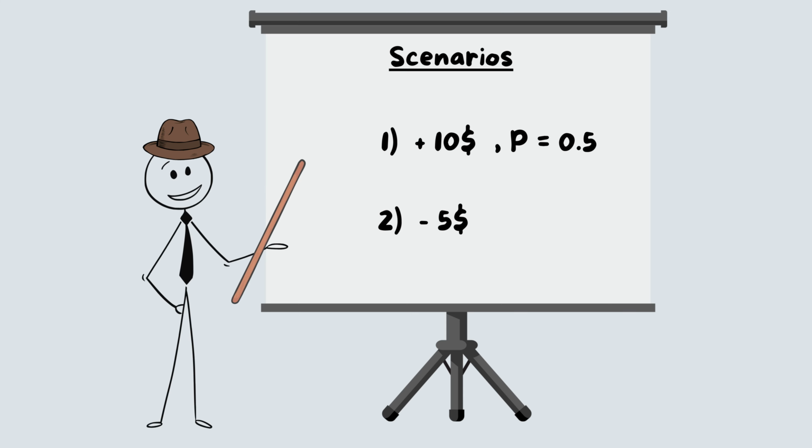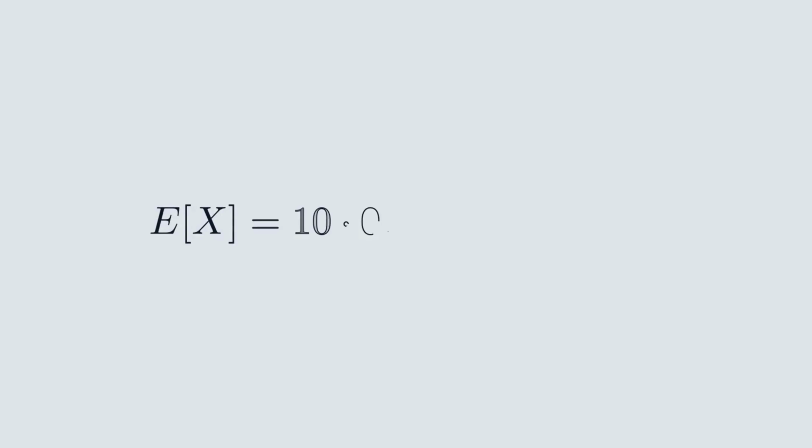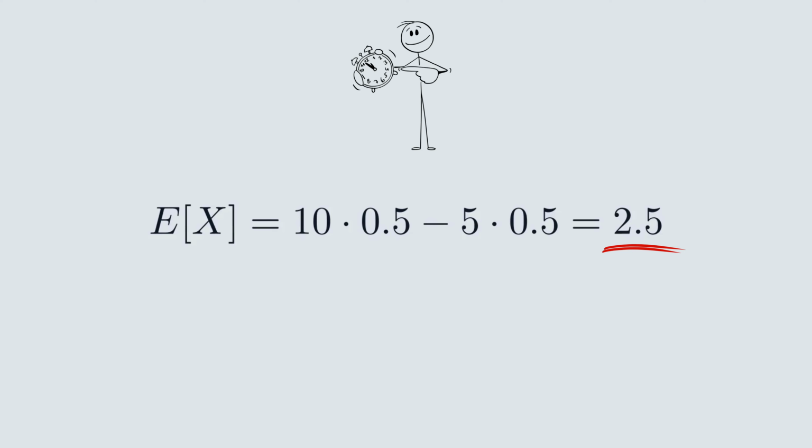We start with only two scenarios for tomorrow. Scenario 1. The portfolio gains $10. Scenario 2. The portfolio loses $5. At first, we assume that both scenarios are equally likely. So the probability of the gain is 1/2, and the probability of the loss is also 1/2. Now we apply the formula for expected value. In this scenario, the expected return is plus $2.5. This means over a long period of time, you should average a gain of $2.5 per day.